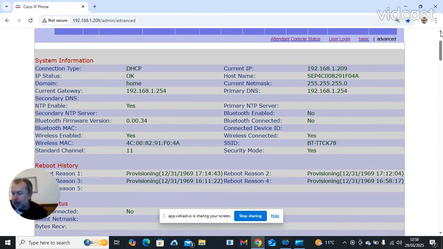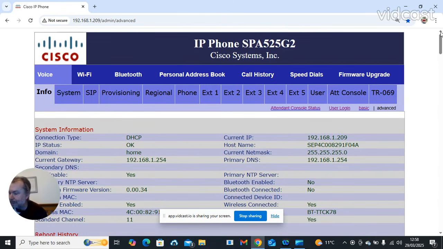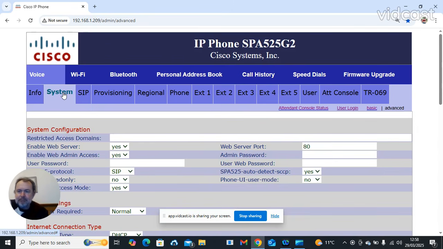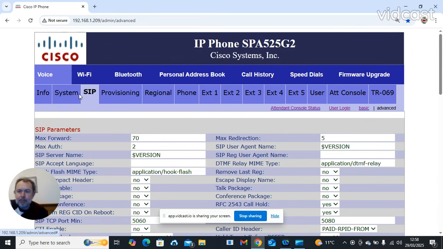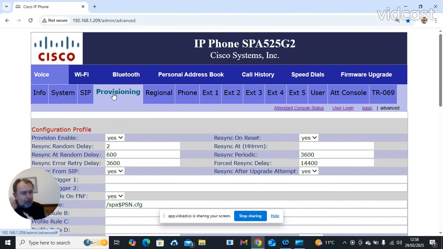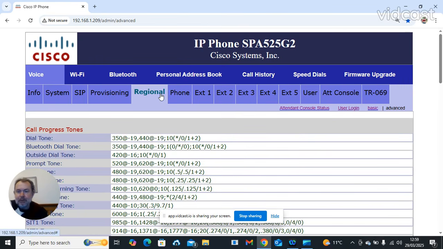Just quickly looking at the time because I don't really have long. System tab, it's not really necessary to talk about this. SIP information, provisioning on one of the networks, Ham Shack Hotline. This is a supported phone, and they will program or configure it for you online automatically to make sure this is on. Regional, that's just part of the phone. It's nothing really to worry about. This one is.